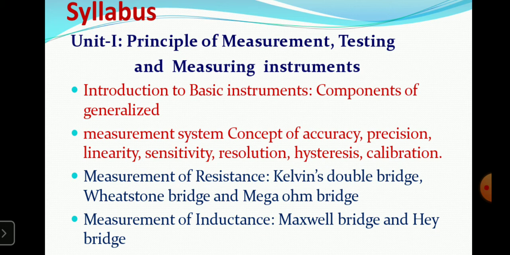In the Wheatstone bridge there are four arms. In one arm we apply the unknown resistor whose value we have to measure, and the other three arm resistor values are known. Using the bridge balance condition, we can calculate the unknown resistance. So the Wheatstone bridge is used for medium resistance measurement.